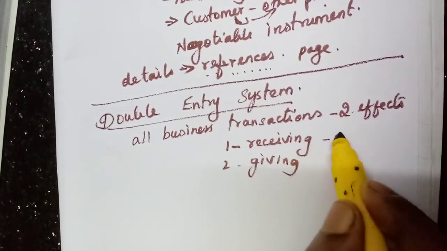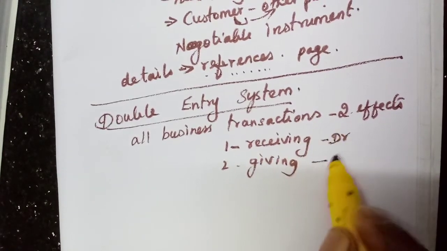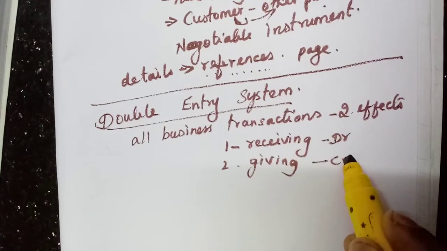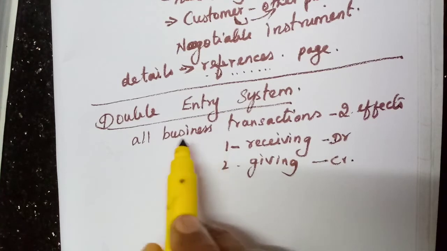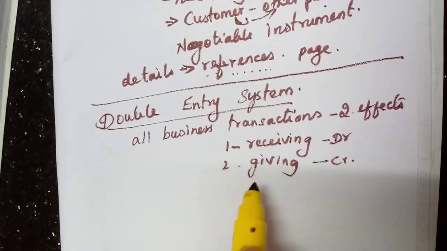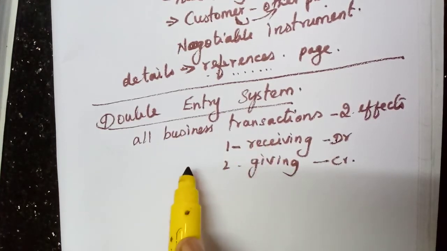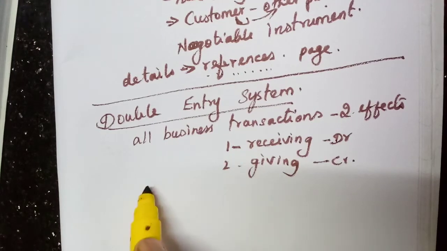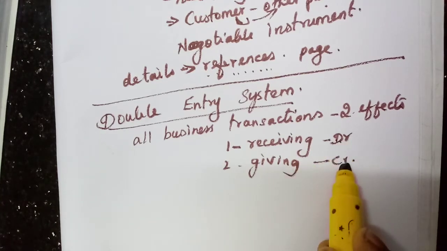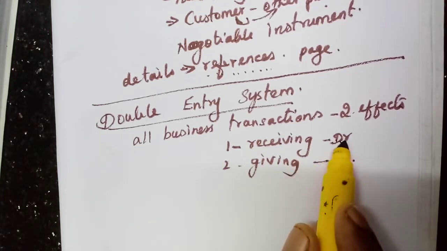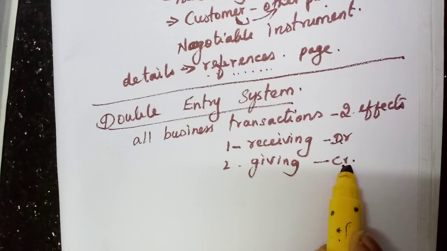The receiving aspect may be the debit, the giving aspect may be the credit. So the basic principle of the double entry system is what? For each and every transaction, there are two aspects, one debit aspect and the other credit aspect. For every debit aspect there must be a credit aspect.